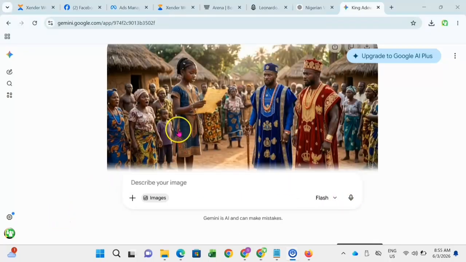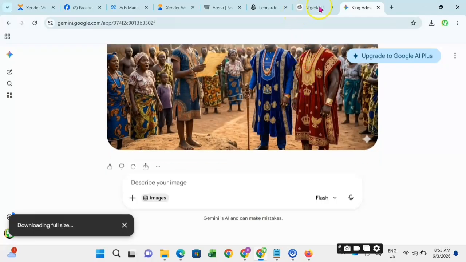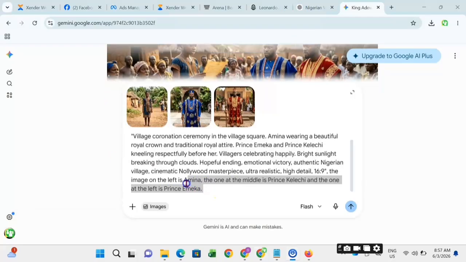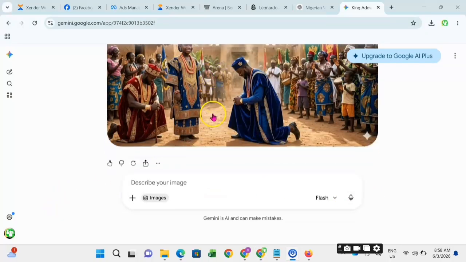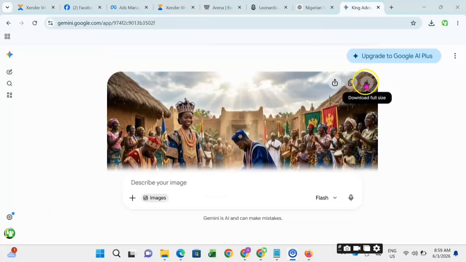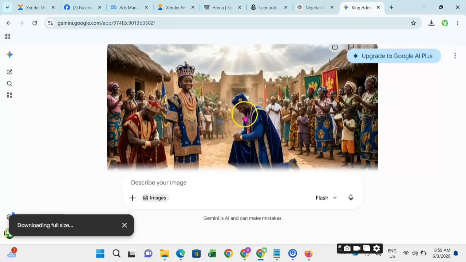So this is how you create consistent characters. You can see what you created now. These are the consistent characters. The crowd might not be consistent because the crowd are not the special characters, but these characters must be consistent. This is a secret I'm telling you. In case you want to, you can use this method to generate even a 1-hour movie, and all the characters will be the same. There will be no difference, no changes. Everything will be consistent. So I think this is the last scene.